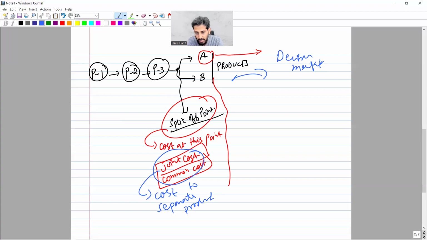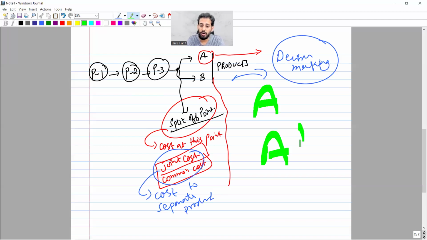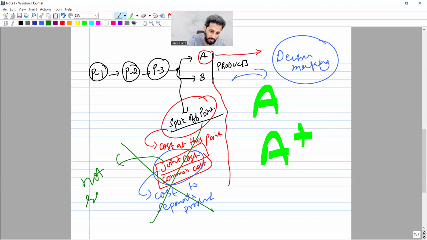The decision is whether we should sell product A or make it A plus. That is why this cost is not relevant.